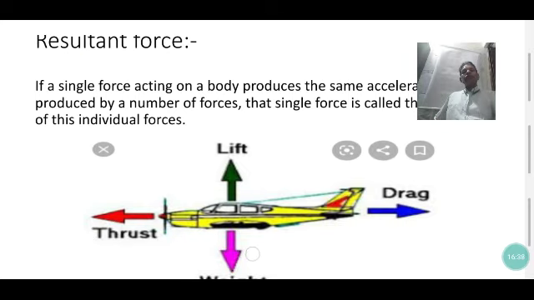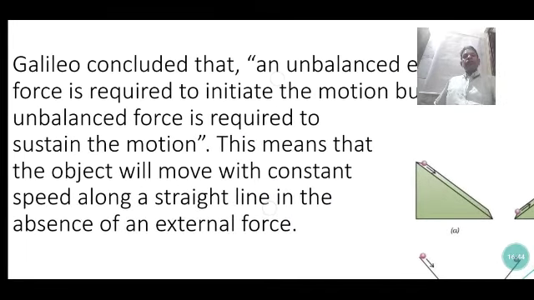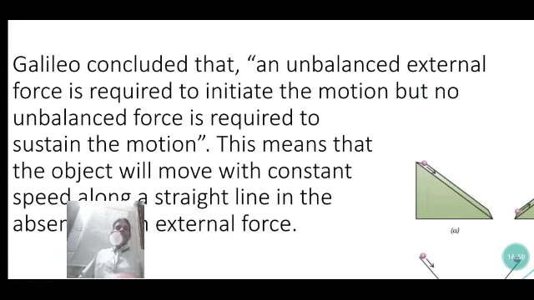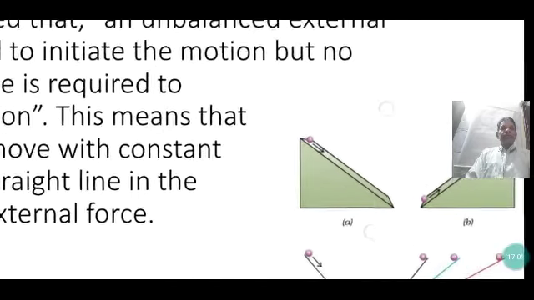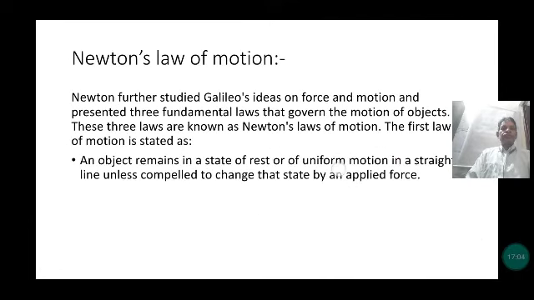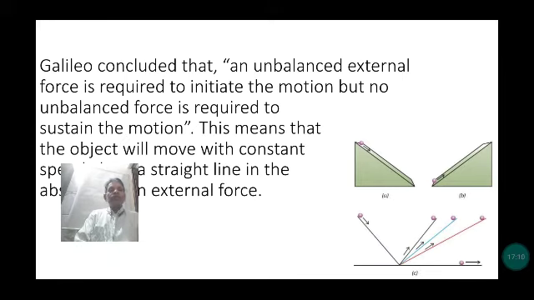Now, I am going to discuss a very important experiment conducted by Galileo that shows the meaning of inertia, and the law of motion formulated by Newton based on this experiment. Galileo's experiment is that Galileo made an inclined plane. Here one plane inclines in this direction, and a ball is rolled from this point.